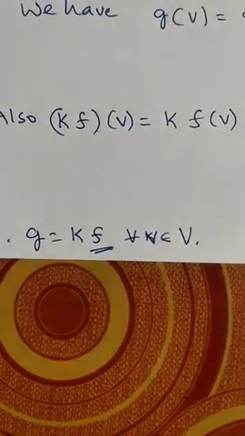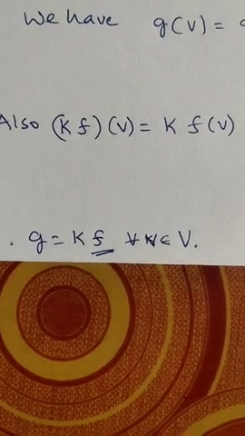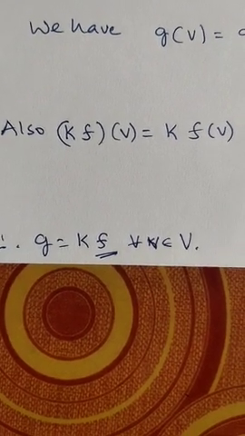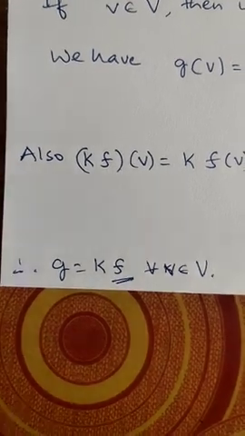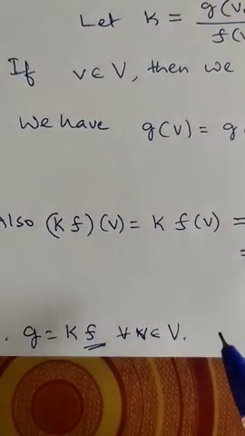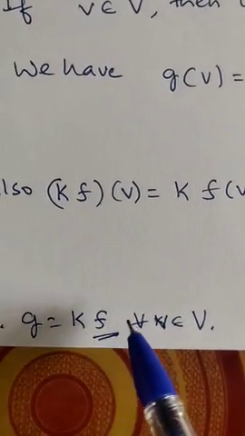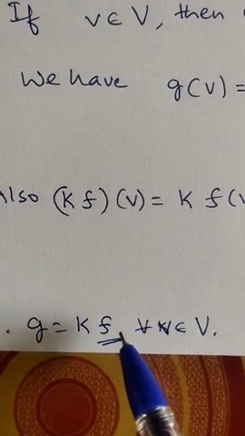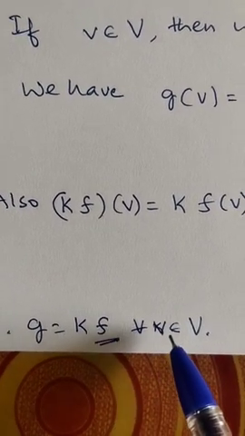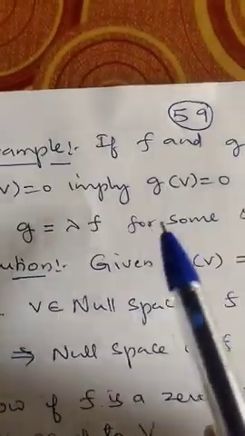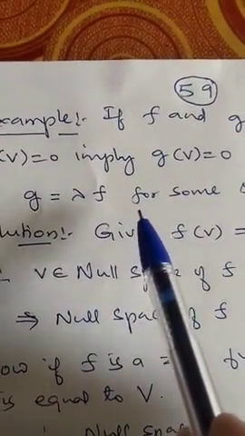So when f is a zero functional, we have shown g is a multiple of f, and if f is a non-zero functional, we have also shown that g is a multiple of f, meaning g is equal to k times f, or g is equal to lambda times f for every v belonging to V. So we have proved the required condition, g is equal to lambda times f.